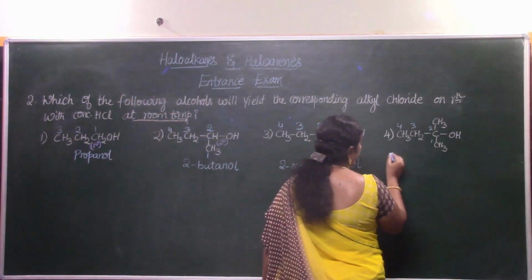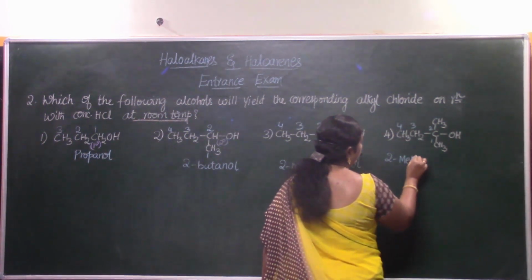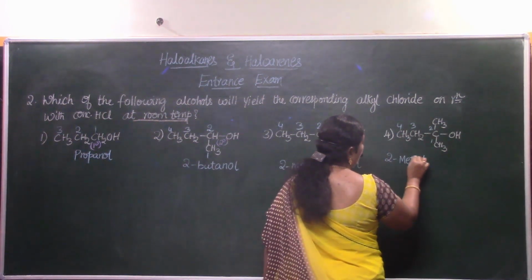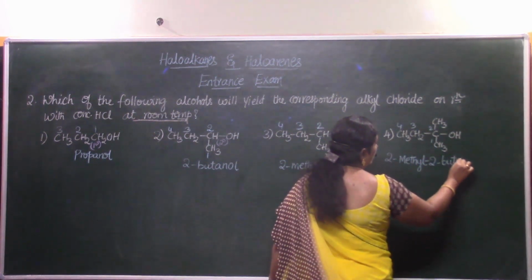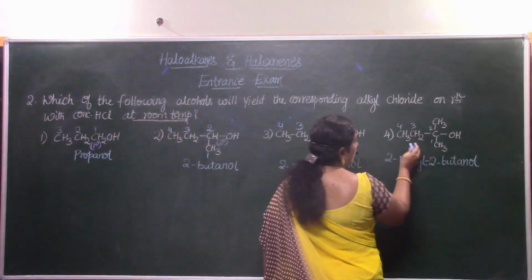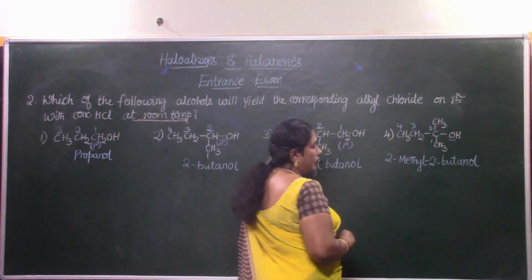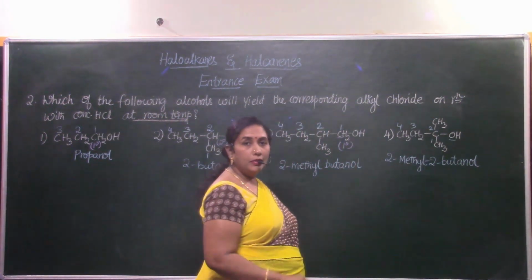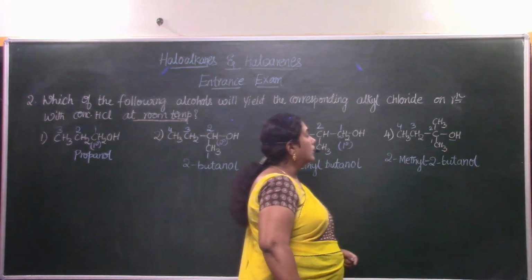So let us write the name of this compound. 2-methyl-2-butanol, because 4 carbon atoms saturated and OH is attached to the second carbon atom. One more way that you can write the name is 2-hydroxy-2-methyl butane. That's also a correct IUPAC name.